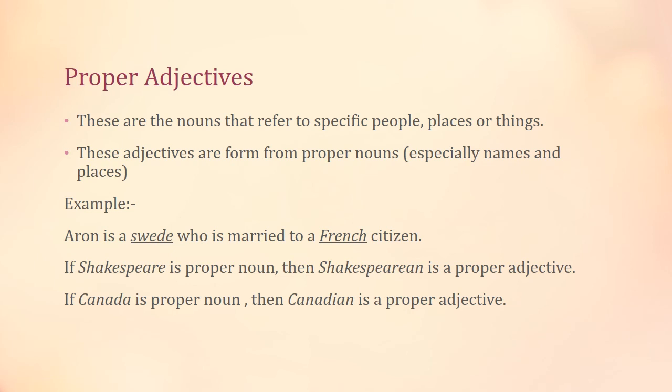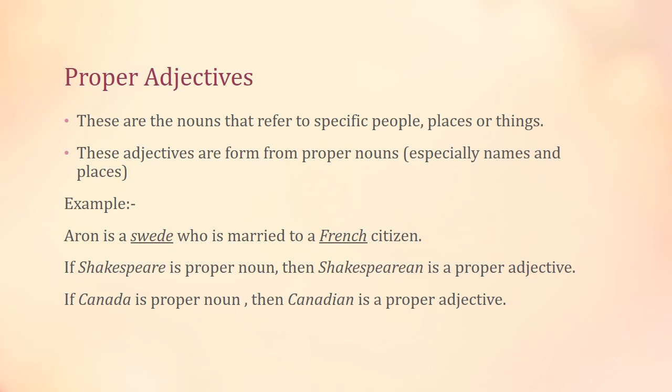Proper adjectives are adjectives formed from proper nouns, which refer to specific people or things or places. They are formed from proper noun, especially names and places. For example, Aaron is a Swede who is married to a French citizen.